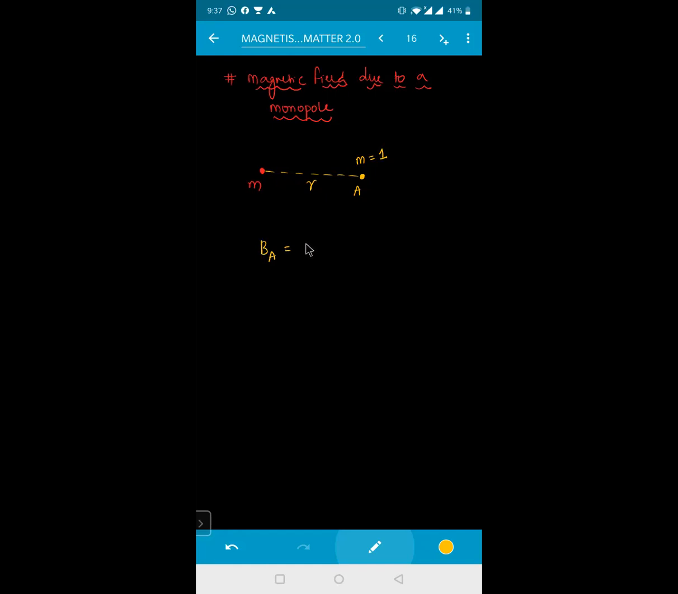What will be the magnetic field, or the force acting on that one? Can you tell me? So magnetic force, I'll write first. F will be equal to mu naught by 4 pi into M divided by r square, because m into 1. If it is a north pole, this will be directed away, and if it is a south pole, this will be directed towards it, like this.